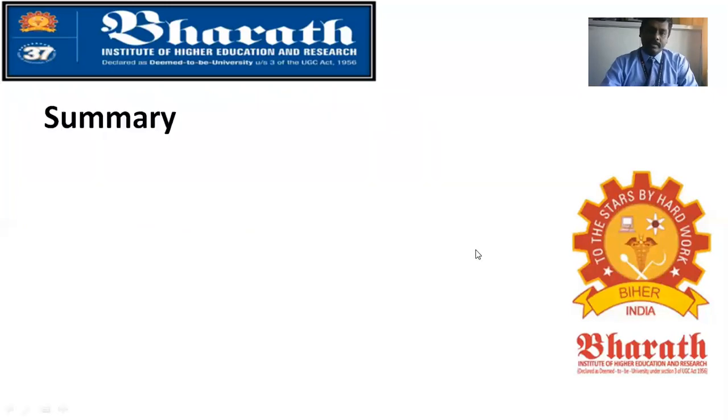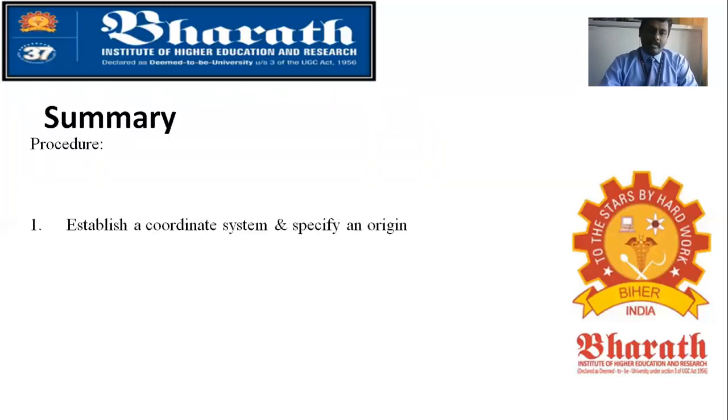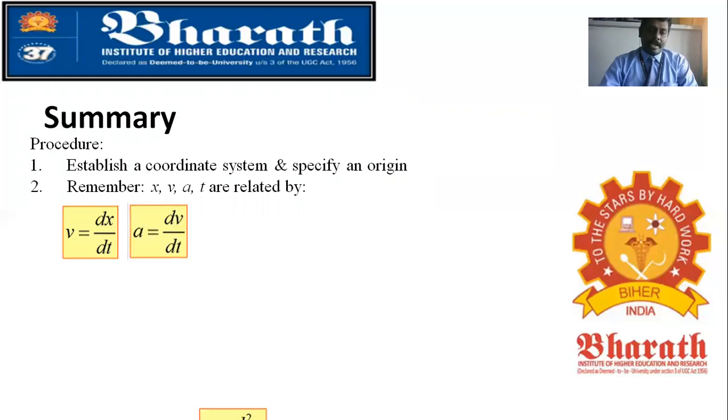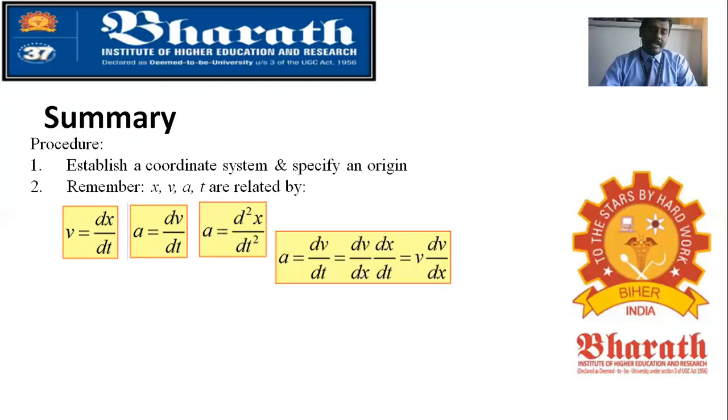So as a summary, while you are solving the problems, you have to establish a coordinate system and specify an origin. Then you have to remember the relation between x, v, a, t, that is displacement, velocity, acceleration, time, how they are related. Okay, so v will be dx by dt, and acceleration is dv by dt. And acceleration you can also write as d square x by dt square. And without a time function also we have the relation, that is what?